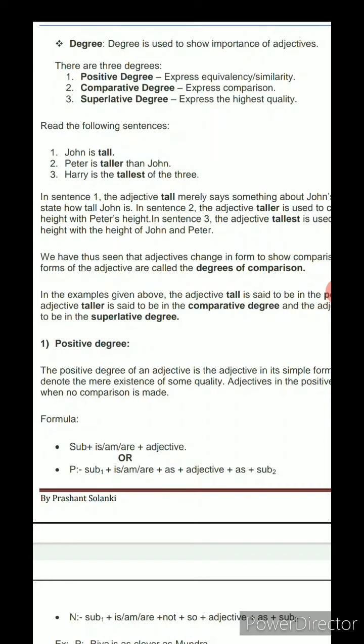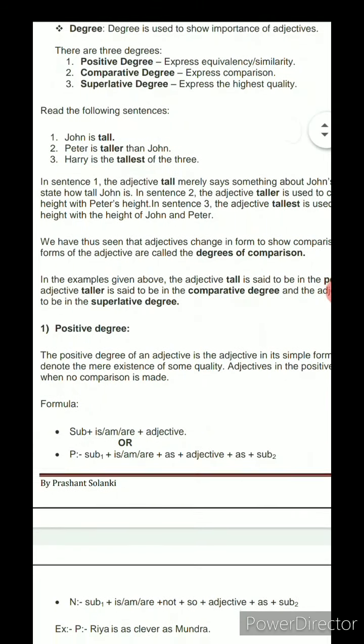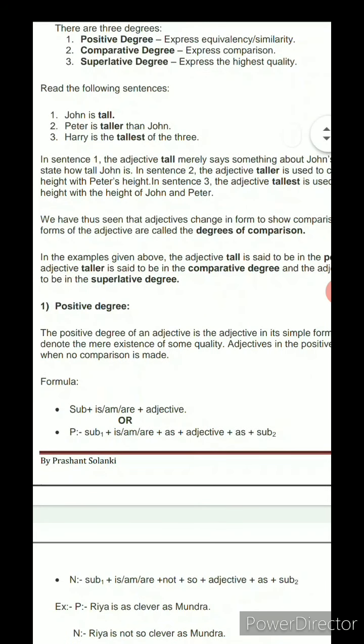That means among the three of them, Harry is the tallest person. And which are the three? Harry, Peter and John. Among all three persons, Harry is the tallest person. So here Harry has the highest quality. So it is the example of the superlative degree.